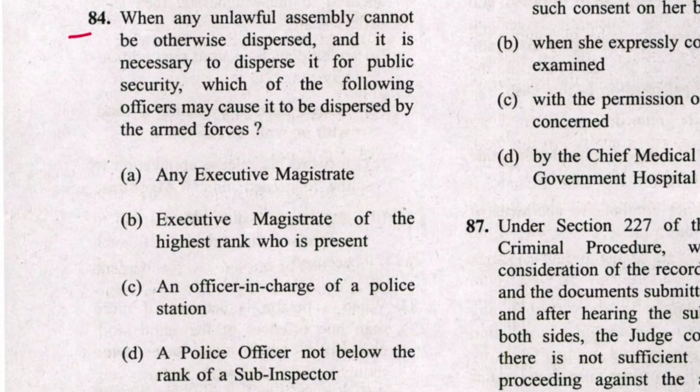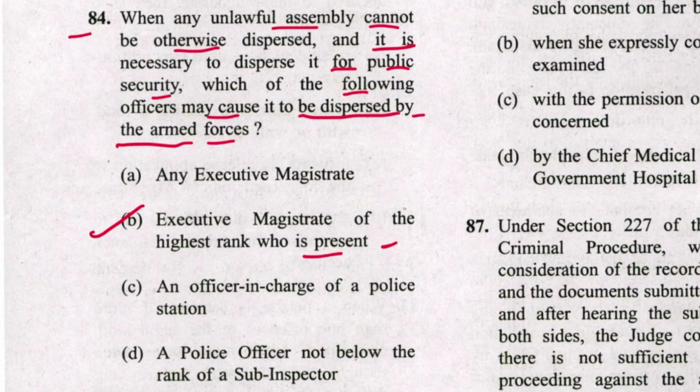Next, 84. When any unlawful assembly cannot be otherwise dispersed, and it is necessary to disperse it for public security, which of the following officers may cause it to be dispersed by the armed forces? The executive magistrate of the highest rank who is present. B is the answer. Mentioned in section 130 of CrPC.